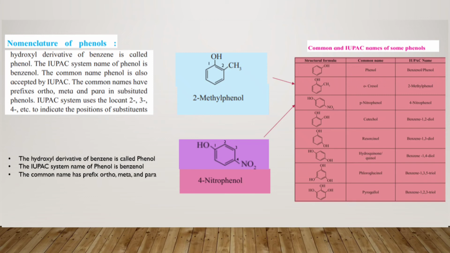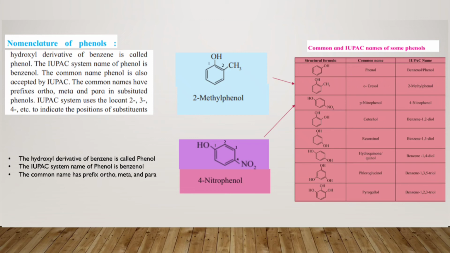Now move to the next one. You have a benzene ring which again contains two OH groups, present at the first and the fourth carbon of the benzene. So the name will be benzene 1,4-diol. Now students, move to the next one. You will find a benzene ring having 3 OH groups present on 3 carbons of the benzene, and the name will be benzene 1,3,5-triol, since 3 OH